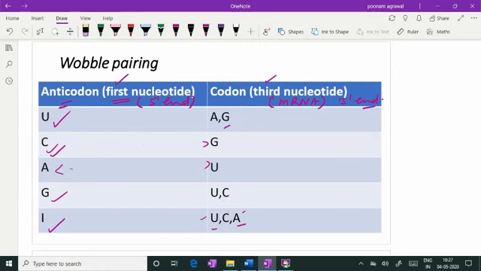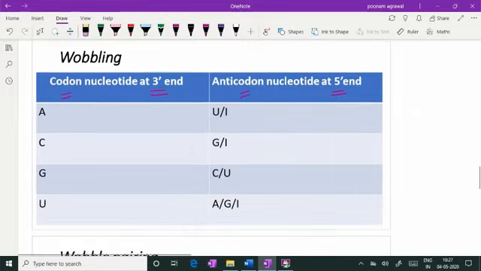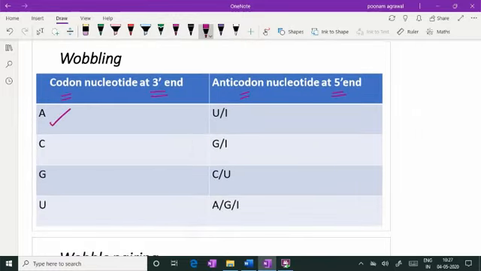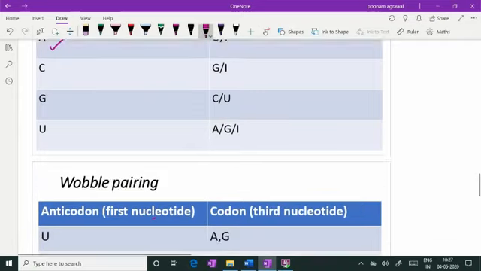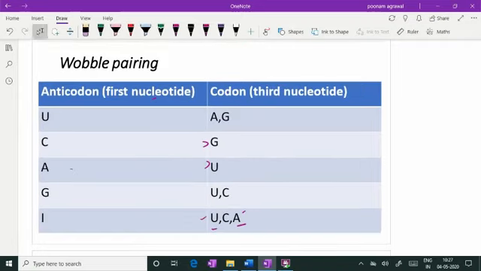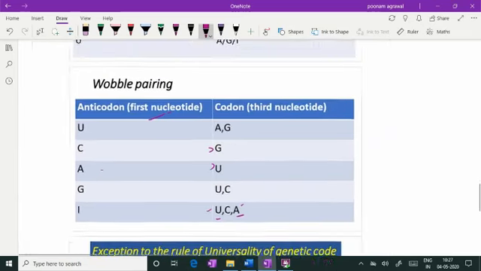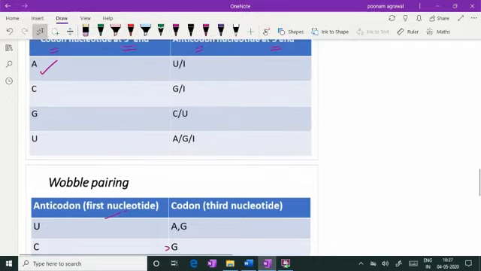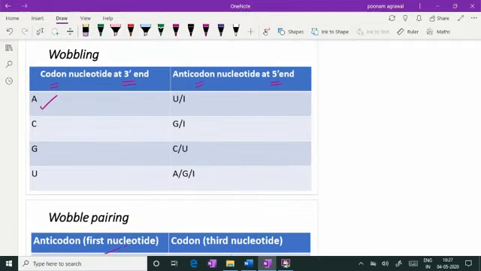So you can comparatively learn these two tables. These two tables are actually the same. In the first table, I am focusing on the codon 3' end nucleotide, and in the second table I'm focusing on the first nucleotide of the anticodon loop of transfer RNA. This table is more or less the same, showing where all wobbling can be seen.